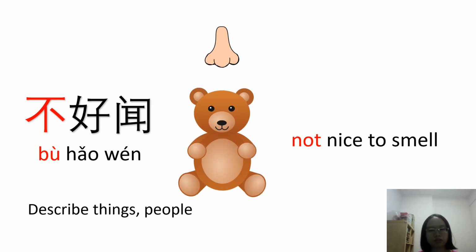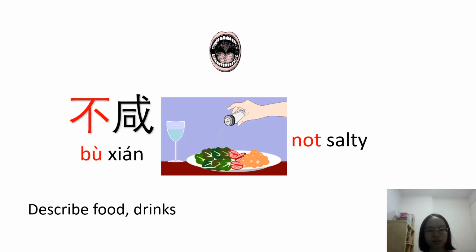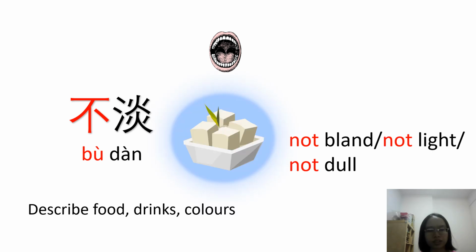Instead of 好闻, so nice to smell, when you add 不, it becomes 不好闻, which means not nice to smell. Instead of 好咸, so salty, when you add 不, it becomes 不咸, which means not salty. Instead of 好淡, so blunt, so light, so dull, when you add 不, it becomes 不淡, which means not blunt, not light, not dull.